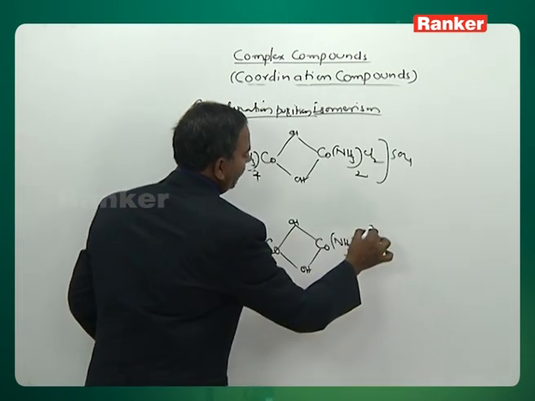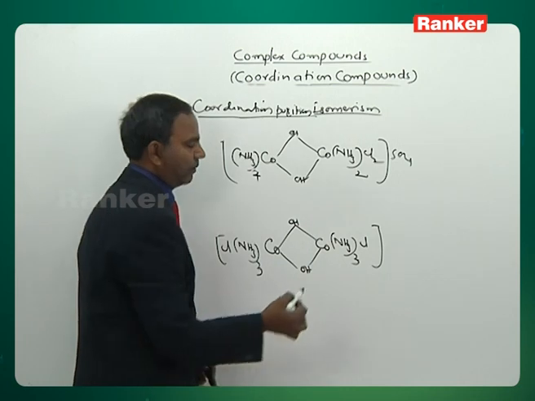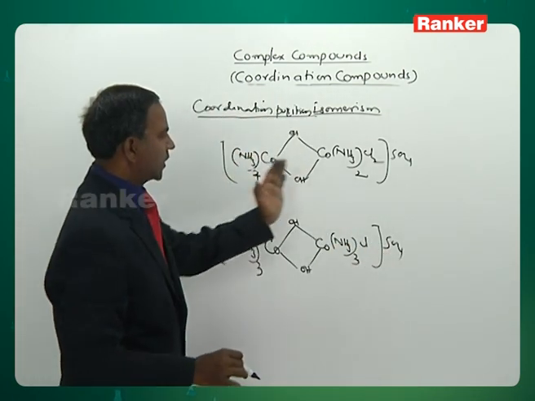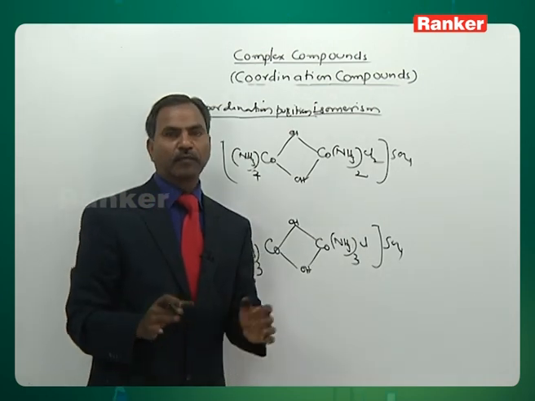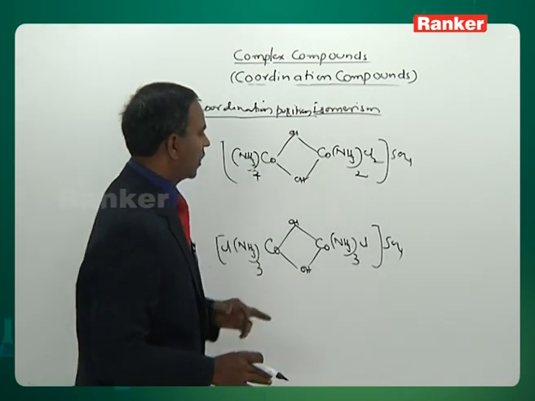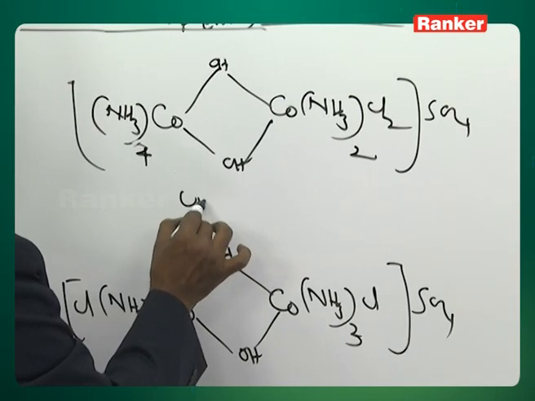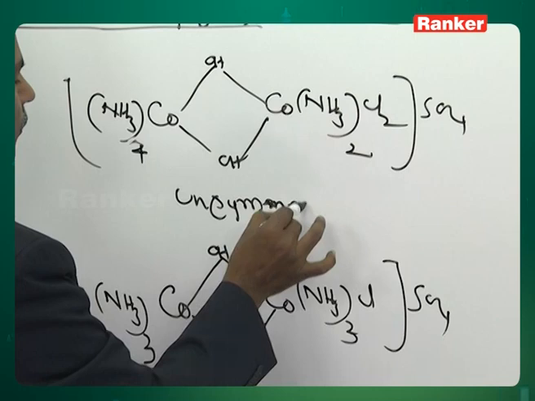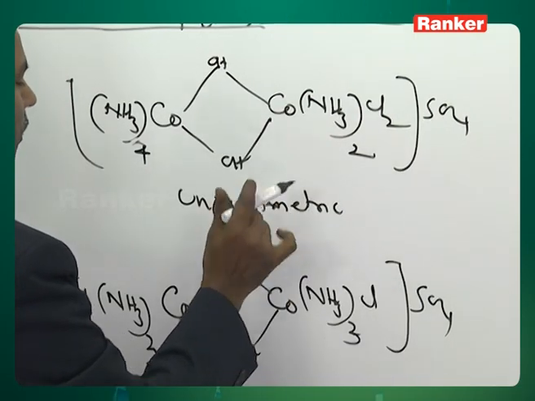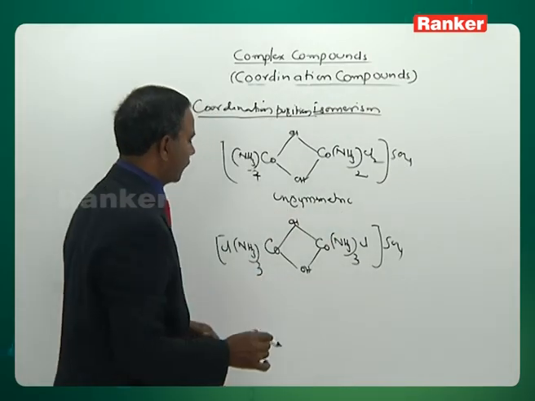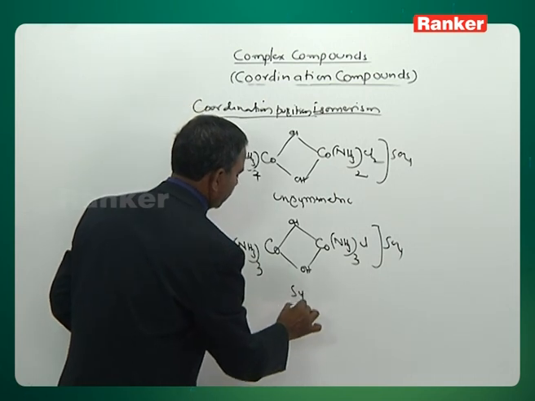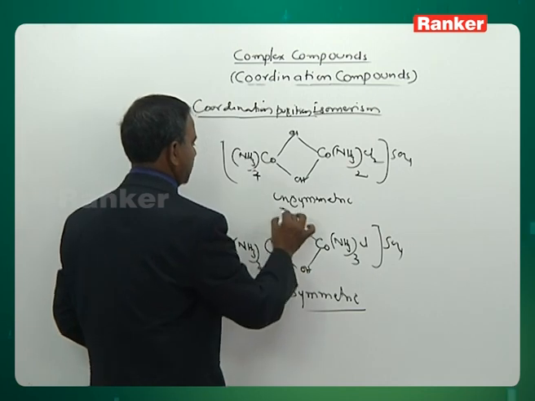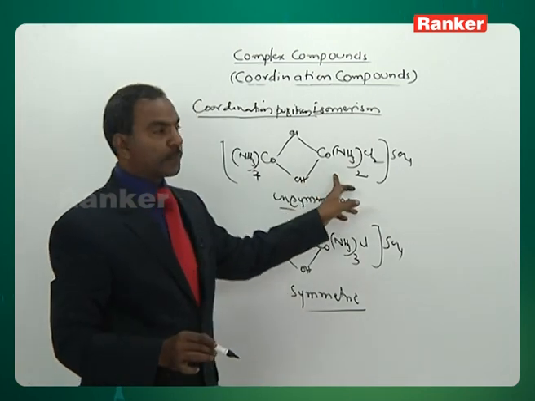You can easily understand the difference between the first complex and the second complex. In the first complex, looking on either side, the number of ligands is the same, but the type of ligands is not the same. Therefore, what do we call it? Let me say it is unsymmetric, not symmetric. This one will definitely be a symmetric complex. Symmetric, unsymmetric, and symmetric.